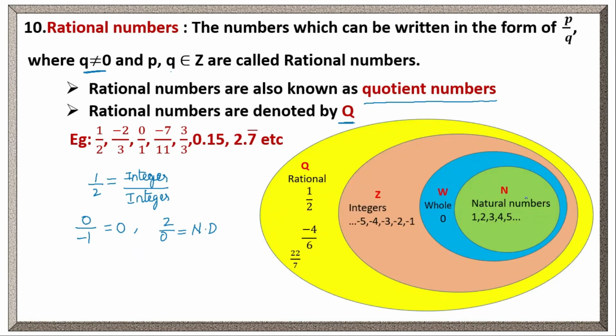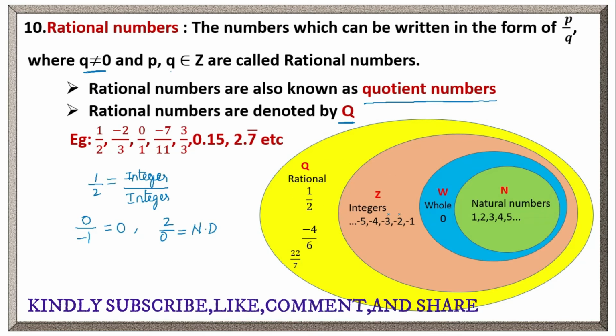We have already discussed natural numbers, whole numbers, integers and rational numbers. So this is the Venn diagram for rational numbers. Clear? Natural numbers means counting numbers 1, 2, 3, 4 and so on. If we include 0 to the natural numbers, it will become whole numbers. If we include negative integers to the whole numbers, it will become integers. If we include p by q form numbers to the integers, it will become rational numbers.